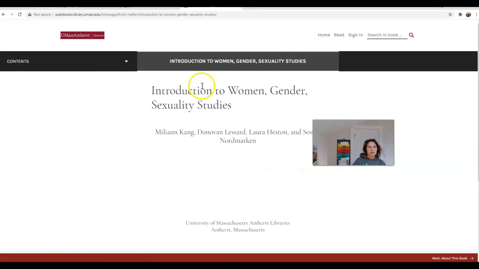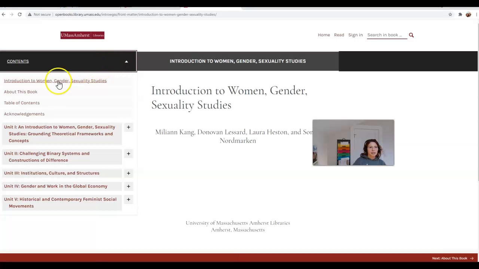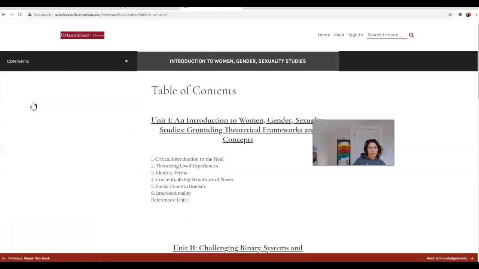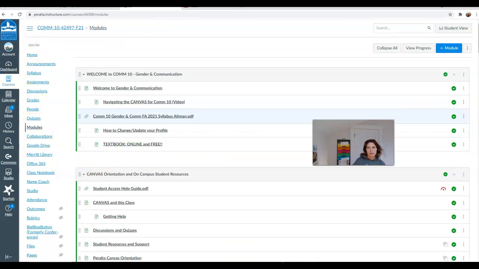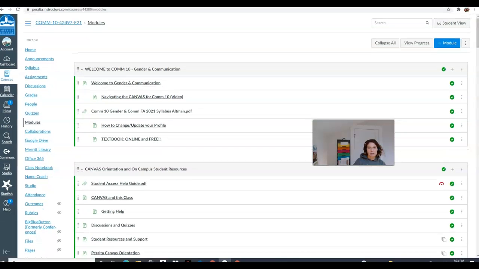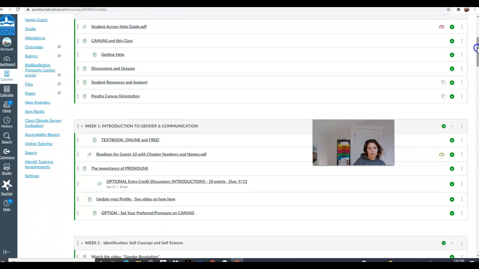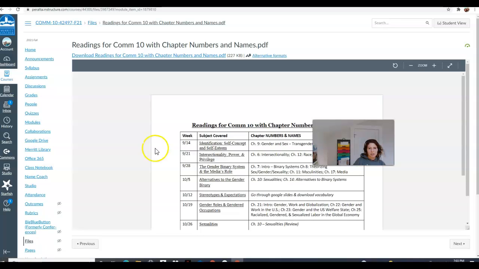And when you go to read book, you go up here to contents and click table of contents. And then you're going to see it broken down into units with numbers. And these numbers are where I got the chapters. So if we go back to our modules page, right under the textbook, you're going to see readings for Comm 10 with chapter numbers and names.